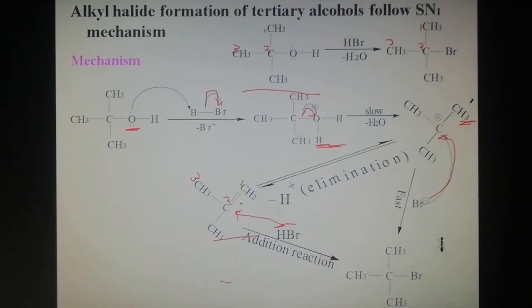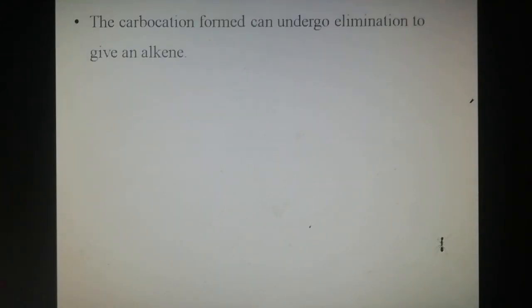So this is the SN1 mechanism. In SN1 mechanism, a more stable tertiary carbocation is formed, but in SN2 mechanism, no such ion is formed.